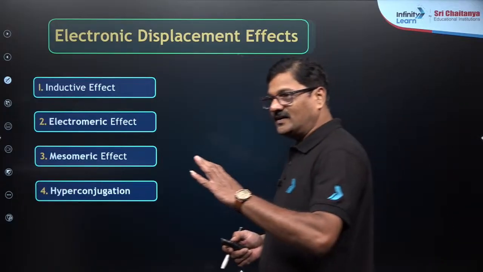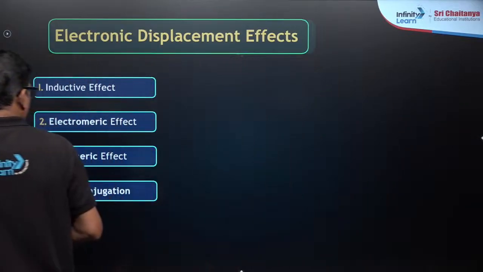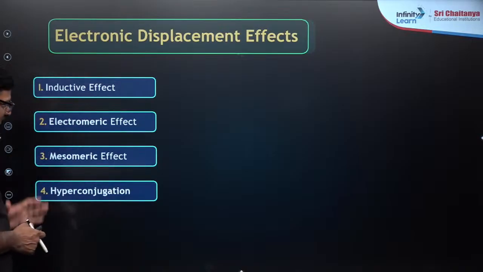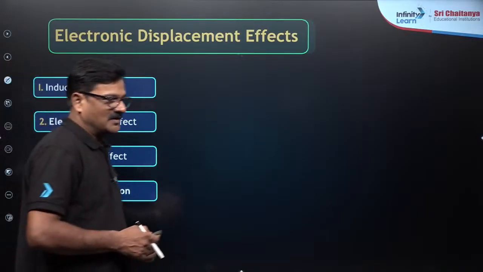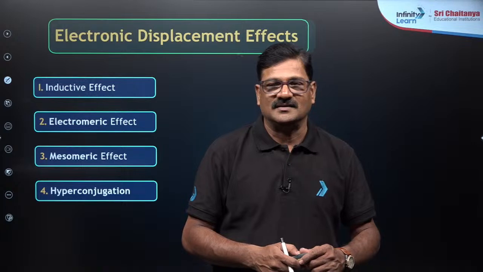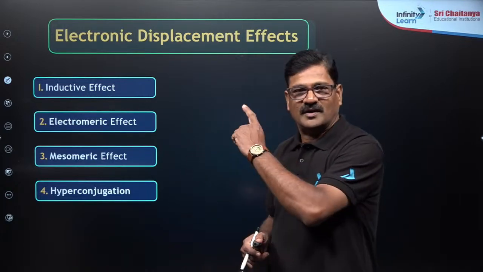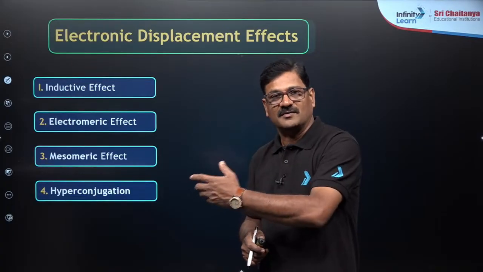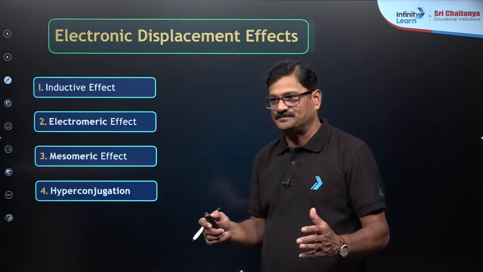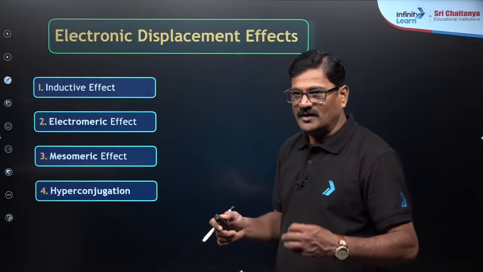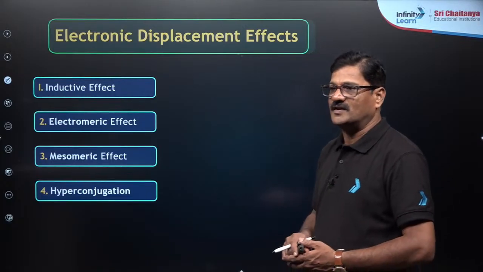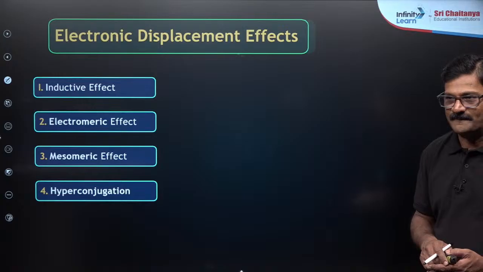They include inductive effect, electromeric effect, mesomeric effect and hyperconjugation. While deciding any factor, one property or one effect or more than one effect can be used at a time. So, what effect is going to be taken into consideration, that's a noteworthy point.